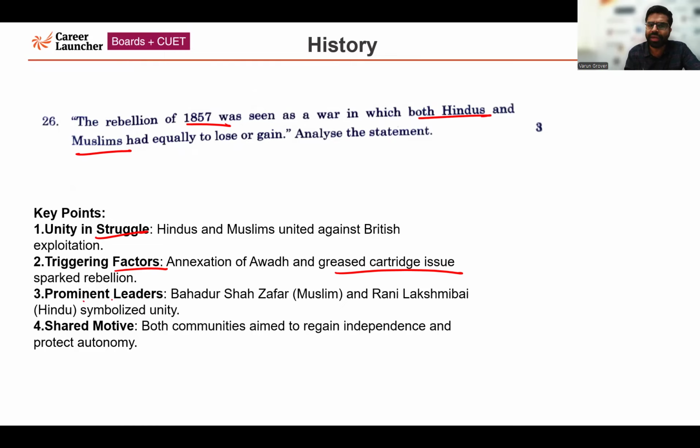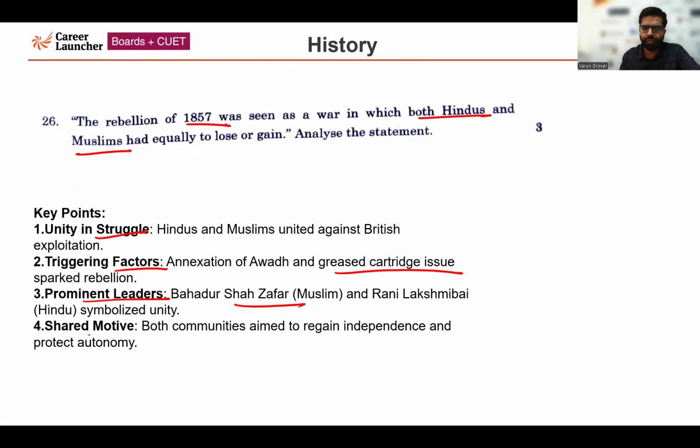Third point is prominent leaders. Another MCQ based question also I mentioned there. Bahadur Shah Zafar was a Muslim. Rani Lakshmibai was a Hindu. Two examples are given. Rather, Bahadur Shah Zafar was considered to be the main leader, and leaders belonging to different regions also went to Bahadur Shah Zafar at one point of time and sought his blessing. So Bahadur Shah Zafar, who was the ruler, was a Muslim. Rani Lakshmibai was a Hindu. So it symbolized unity.